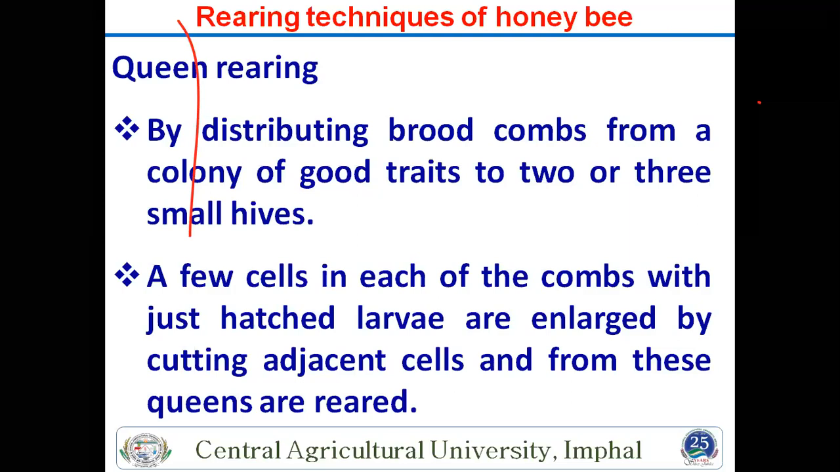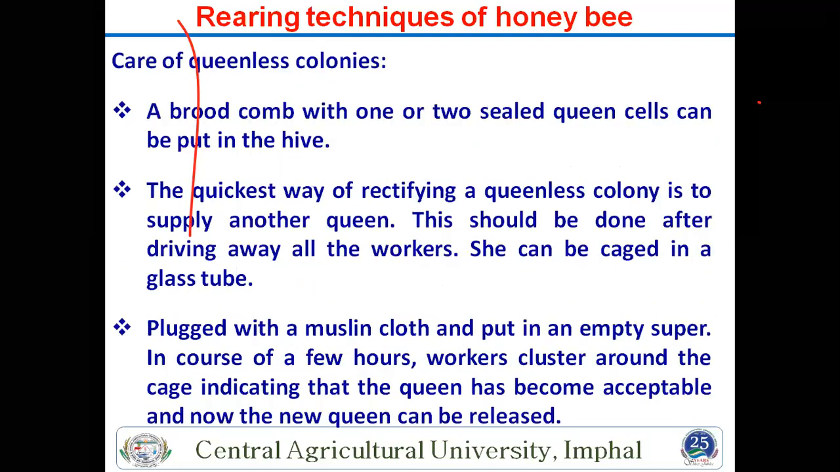Why is a queen required? Because if you are making another comb, another box, that queen is essential. Many methods are there for queen rearing, artificial and natural, but artificial queen rearing is also required for increasing your boxes. Then care of a queenless colony.